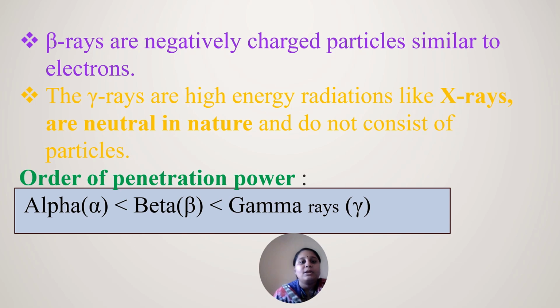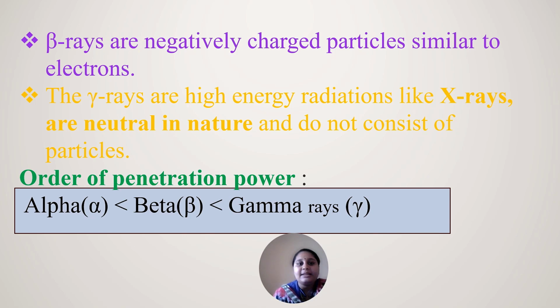Alpha is positively charged, beta is negatively charged, and gamma rays are neutral. They are high energy radiations like X-rays, and they do not consist of any particles.